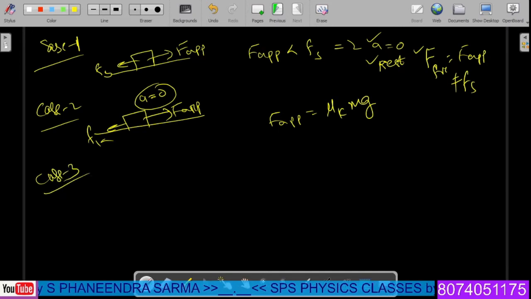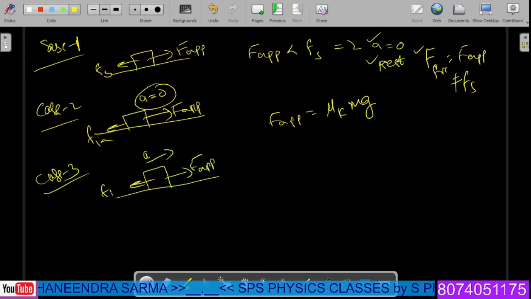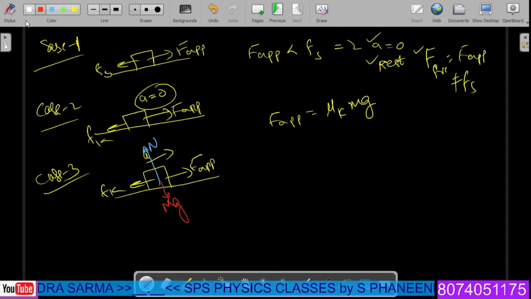In case 3, the same block we imagine, and this is called the applied force, and acceleration is given in this direction and relative motion is forward, therefore friction acts in the backward direction. And in such a case, this is called the normal reaction, and in the downward direction we get mg, called the gravitational pull.